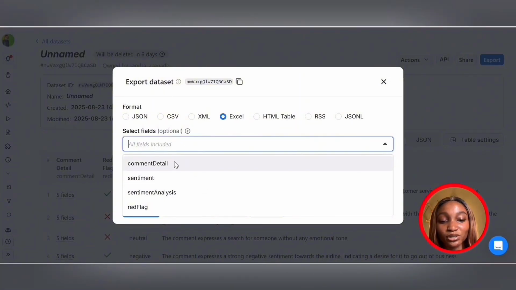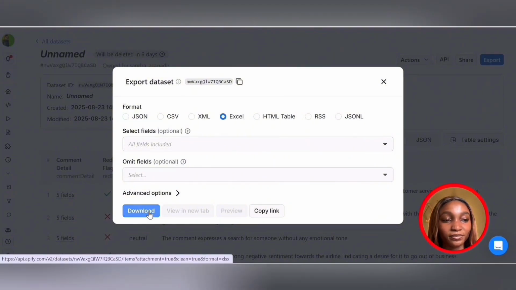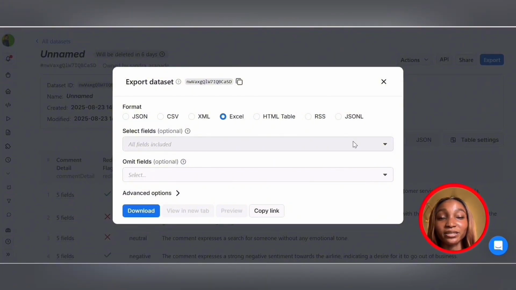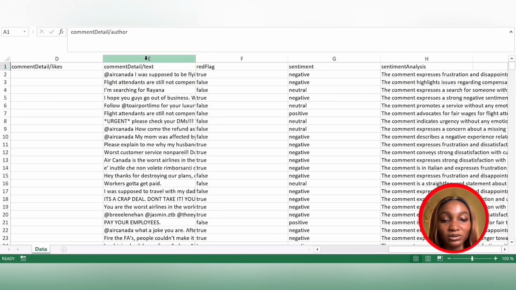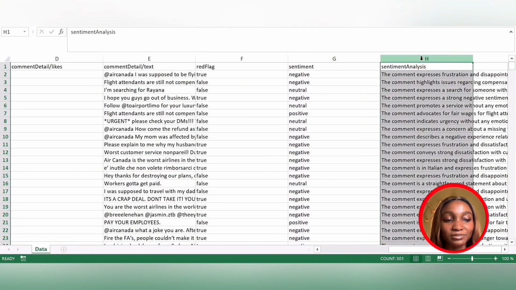So here I'm going to leave it blank. I just want to return everything, and then I'll click on download. So now let's check out this dataset in Microsoft Excel. So here we have the comment details like the text, the flag, the sentiment, and the sentiment analysis. From here on, you can visualize to understand better, to see the total number of positive, neutral, or negative comments.